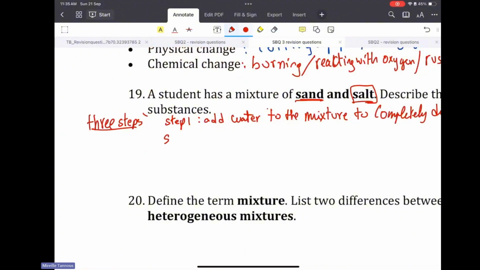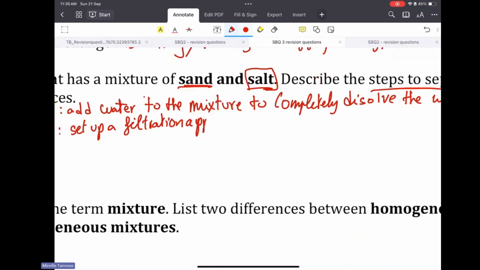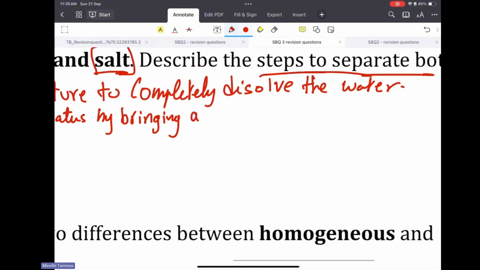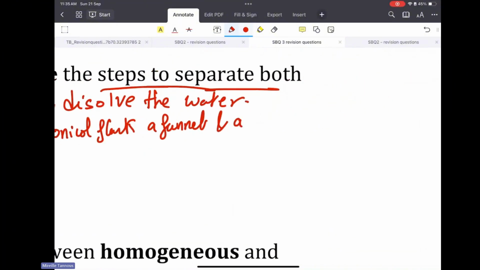Now, step 2: set up a filtration apparatus by bringing a conical flask or an Erlenmeyer flask, a funnel, and a filter paper.